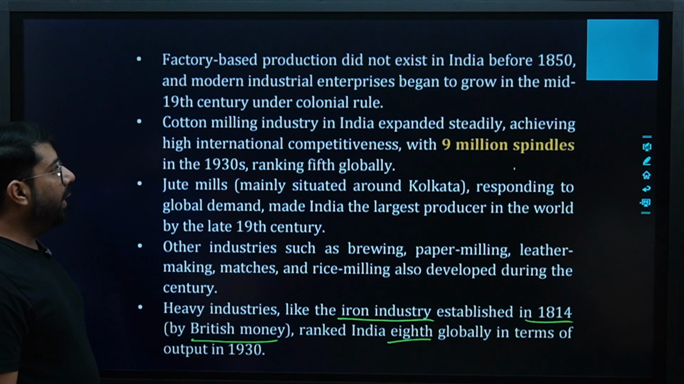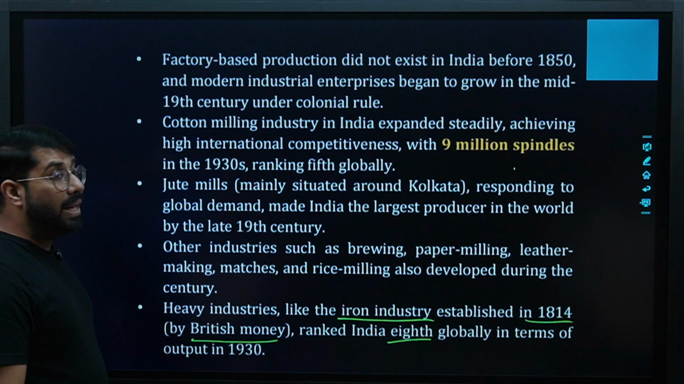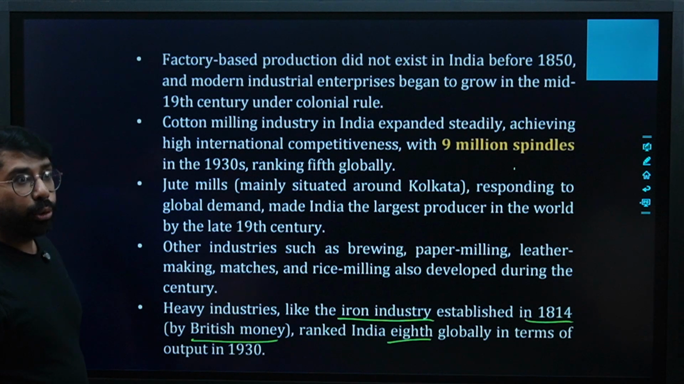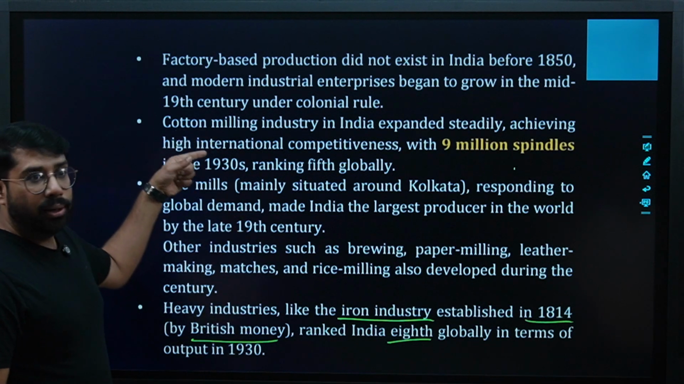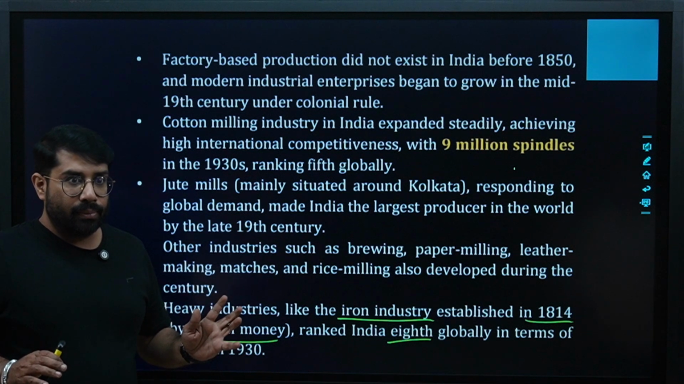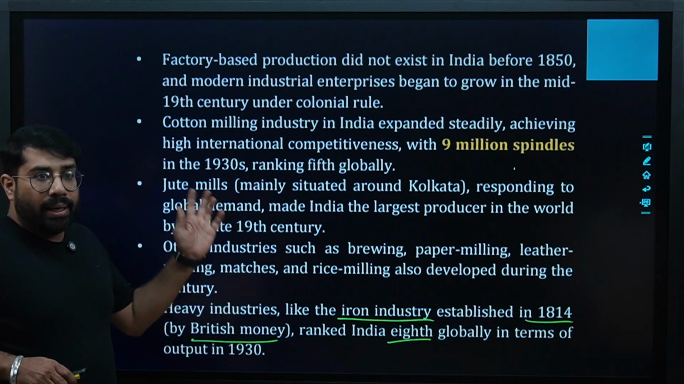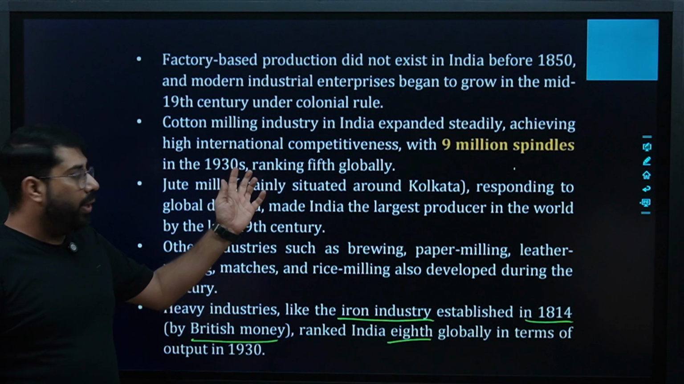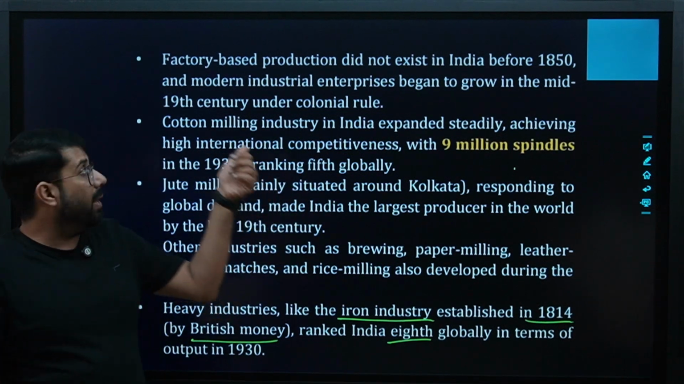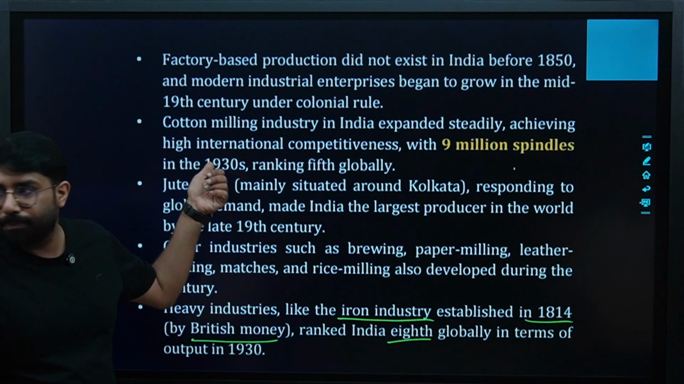The cotton milling industry in India expanded steadily, achieving high international competitiveness with 9 million spindles in the 1930s, ranking 5th globally. The production of cotton in India increased like anything, and it was so high that in the 1930s we ranked fifth globally in the manufacturing of cotton products. Are we clear?